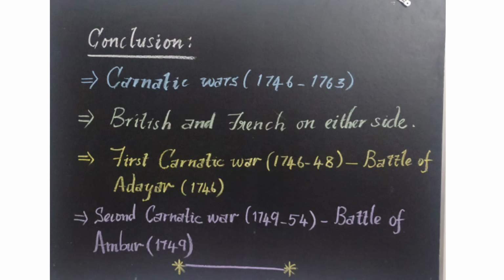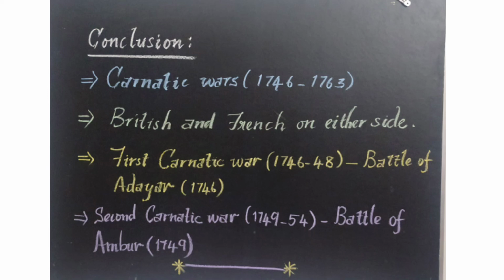Children, in this class we have learned about the Carnatic Wars, which happened from 1746 to 1763. The wars were fought between various Indian rulers, with the British and the French on opposite sides. The First Carnatic War lasted from 1746 to 48. The important battle of that war was the Battle of Adyar, fought in 1746. In that, the French got victory.